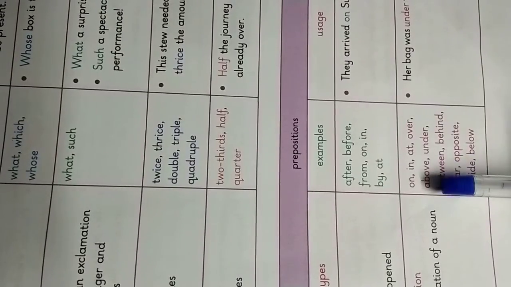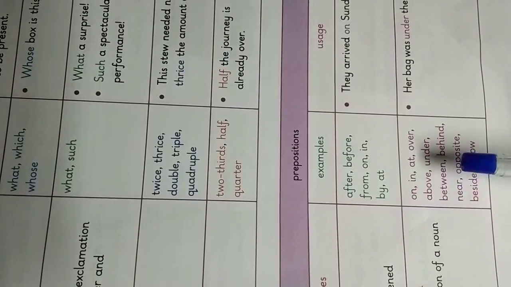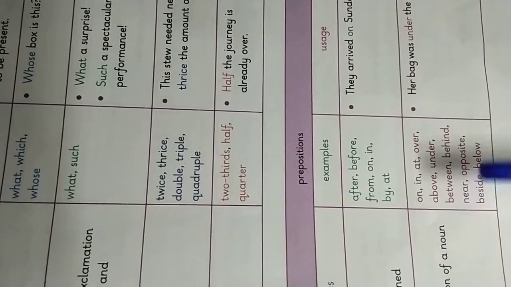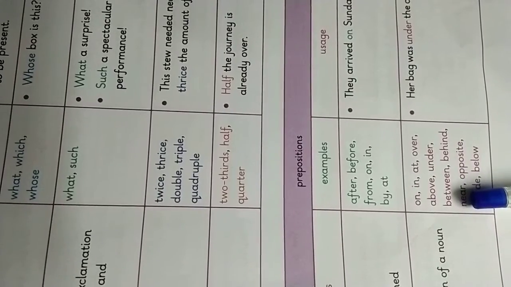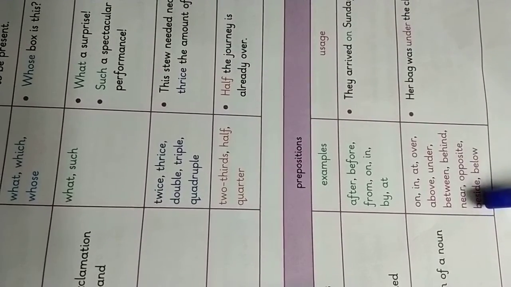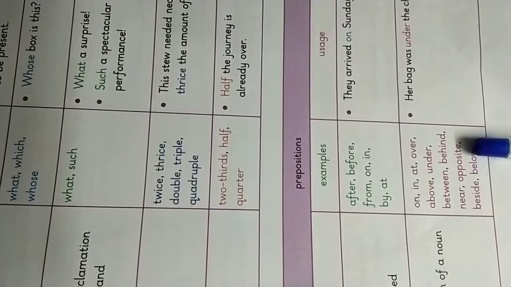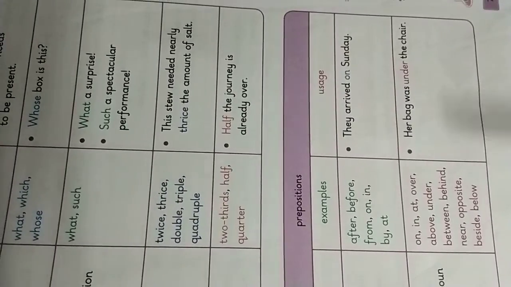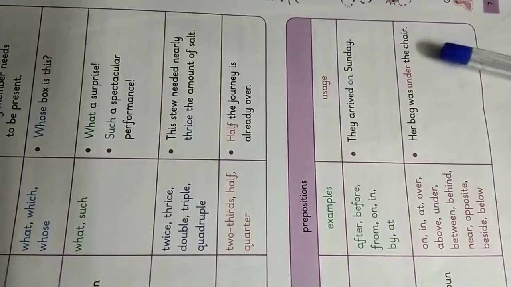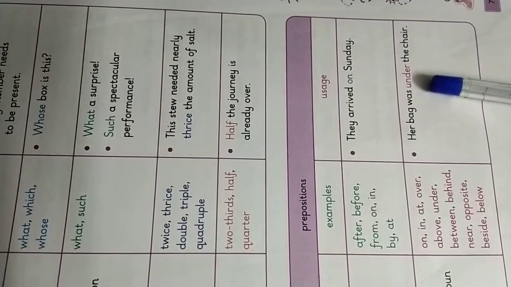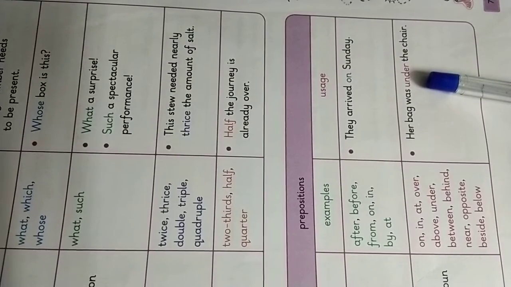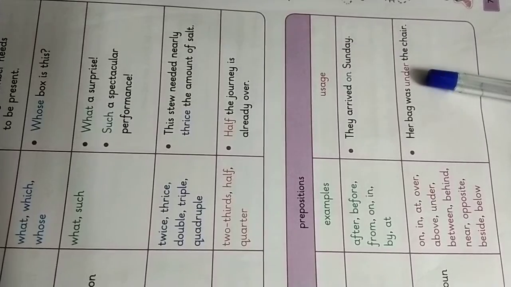The examples are on, in, at, over, above, under, between, behind, near, opposite, beside, below. Now we see the usage. Her bag was under the chair. Here, under. Where was the bag? It was under the chair. So the preposition of place or position here is under.